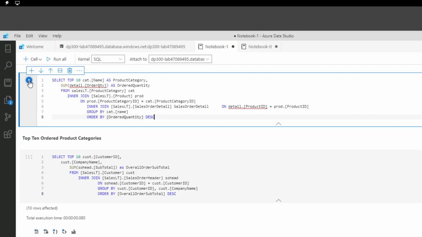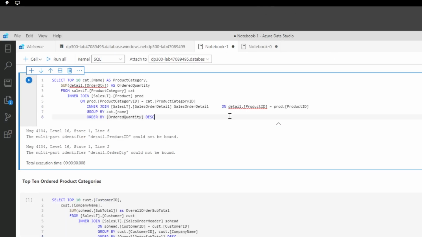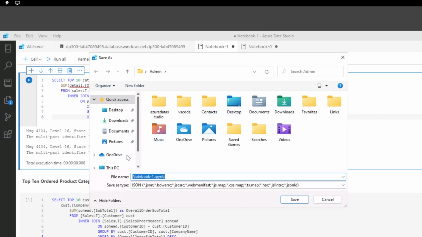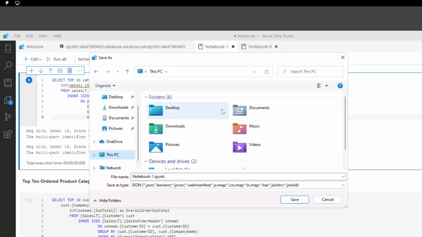Can I run it? Yeah, we have to wait a few seconds for that one to be run. But the goal of this is that even though you have multiple statements here, first of all, we are interacting with our database that we just created, but also we can save those notebooks. That's going to be the interesting piece as well.